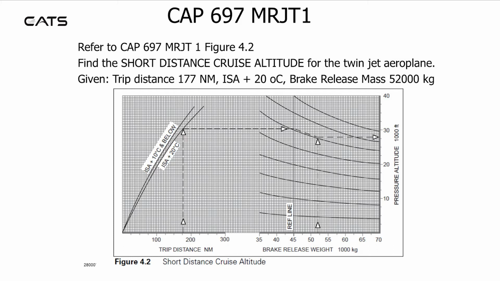Find this on the left, go vertically up to the ISA plus 20 line, go horizontally right to the reference line, then trade down the guidelines to 52,000 kilograms. That'll be a curved line. Then go horizontally right to read a short distance cruise altitude of 28,000 feet.